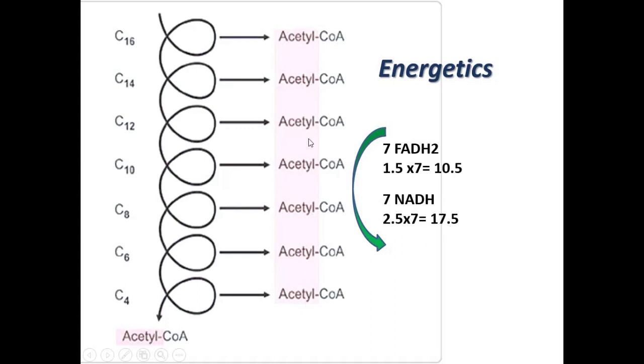Now these 8 acetyl-CoA will enter the TCA cycle, that is the Krebs cycle, and one acetyl-CoA produces 10 ATP. So 8 acetyl-CoA will produce 80 ATPs. So if we count all these together, it will become 108 ATPs.